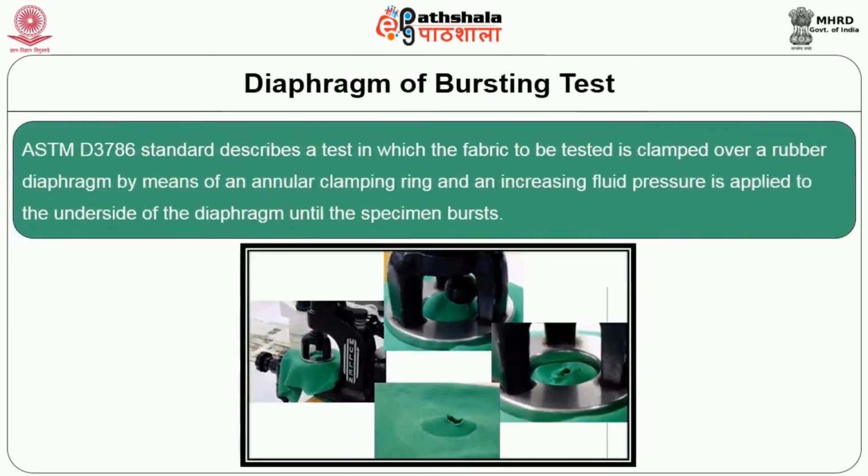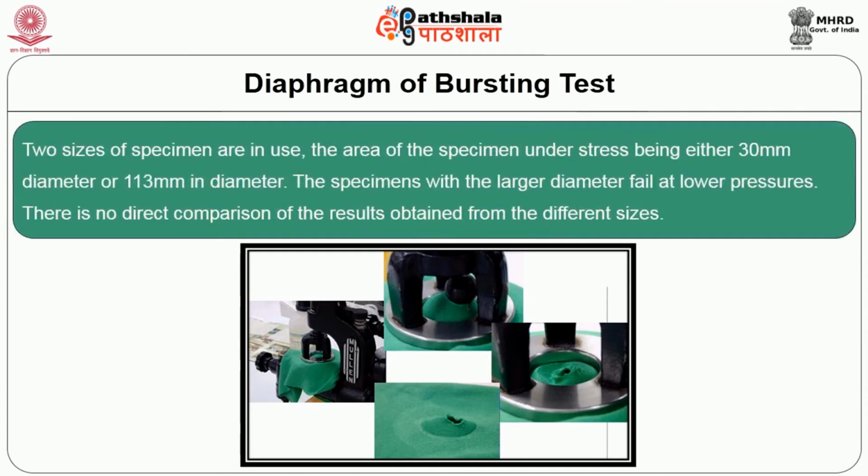Bursting test. ASTM standard describes a test in which the fabric to be tested is clamped over a rubber diaphragm by means of annular clamping ring, and increasing fluid pressure is applied to the underside of the diaphragm until the specimen bursts. The operating fluid may be liquid or gas. Two sizes of specimens are in use. The area of specimen under stress being either 30 mm diameter or 113 mm diameter.